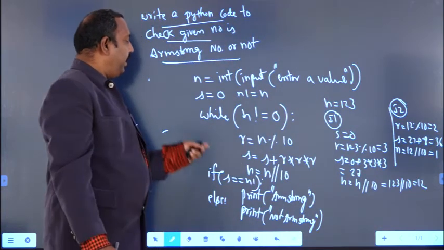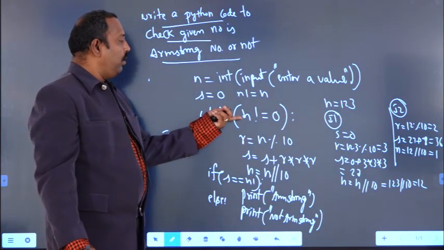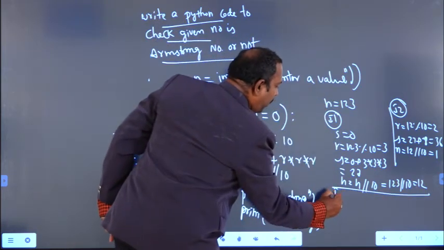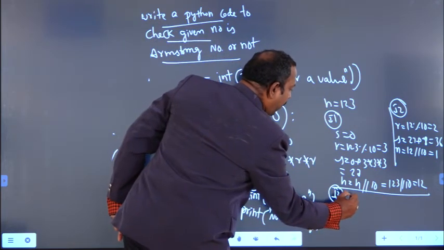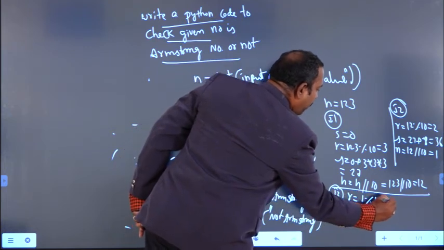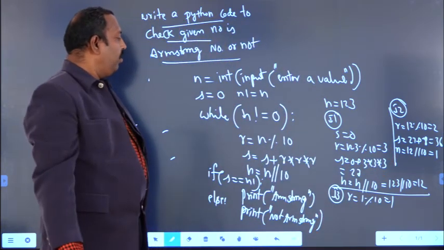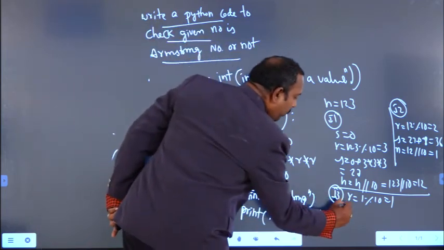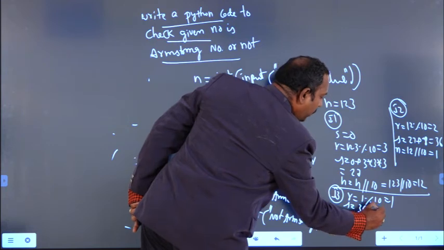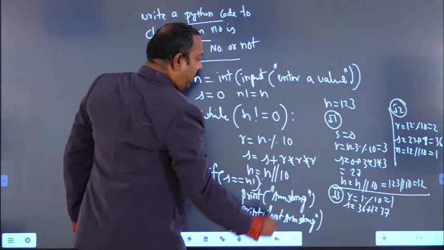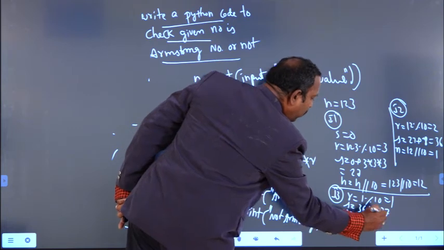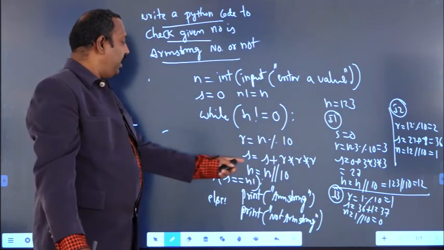Coming again to the while loop, 1 is not equal to 0, the condition is true, so again it will execute iteration 3. In I3, r equal to 1 mod 10, that means the remainder value is 1, and s equal to the 36 you already got plus 1, equal to 37. And n equal to 1 floor division 10 means you will get the value 0.